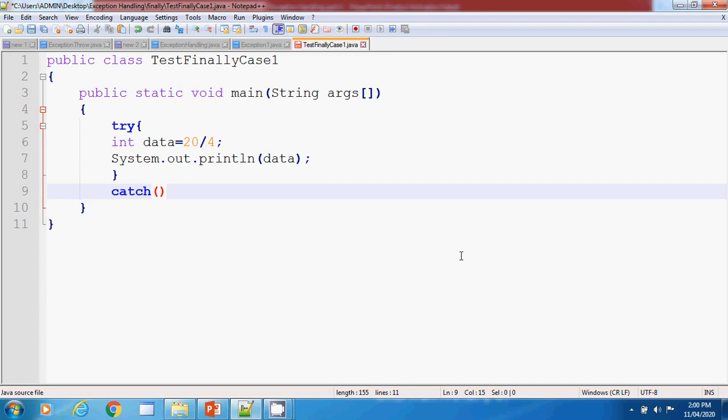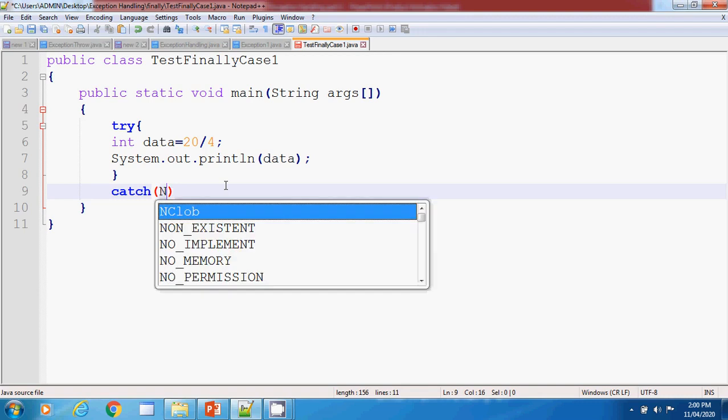Now as you can see here, the exception is not happening because 20 divided by 4 will give you 5. So the exception is not happening, but in case number 1, we have to show that when the exception is not happening, then also the finally block is executed, right? We can have a catch block of any type of exception.